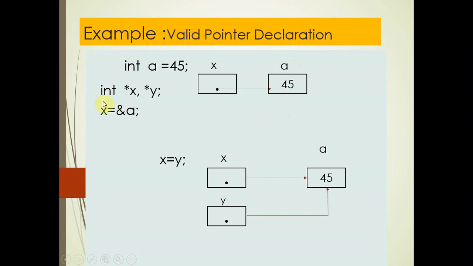Now see the statement int *x, *y. I have taken two variables as pointers, and this statement indicates that x is a pointer type variable which contains the address of a. x equals address of a.